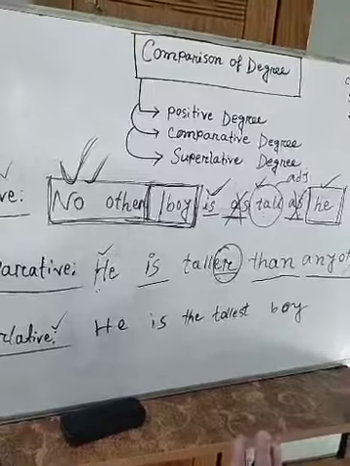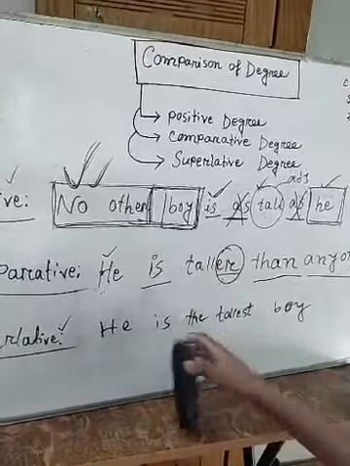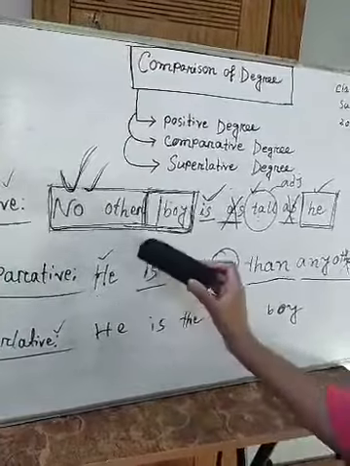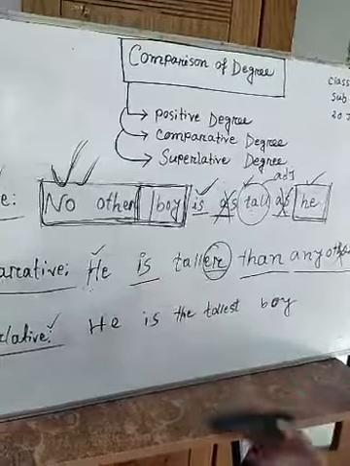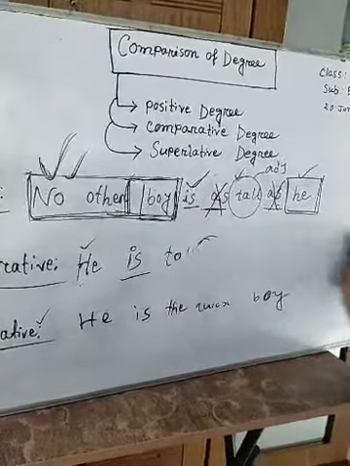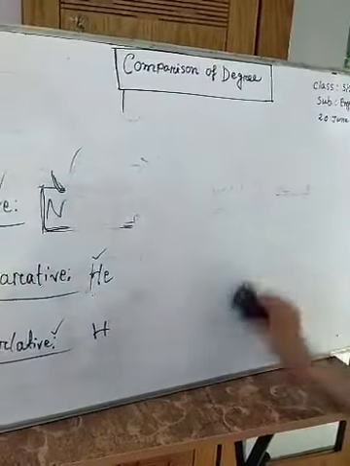Let's take another example like this. In this way we can change positive degree to comparative degree and superlative degree. And in a shortcut way, I see another thing.